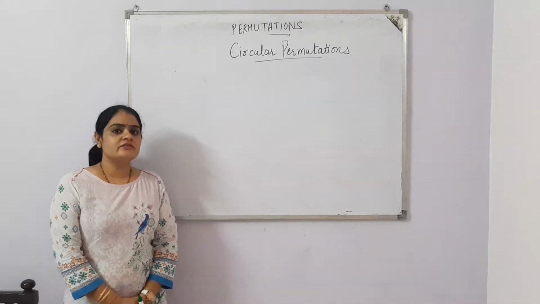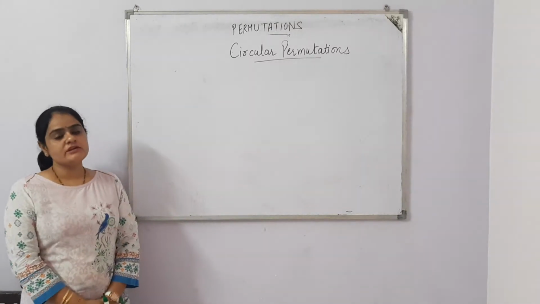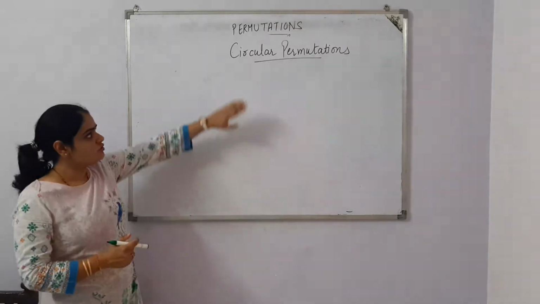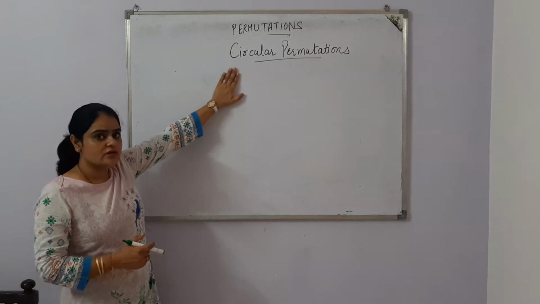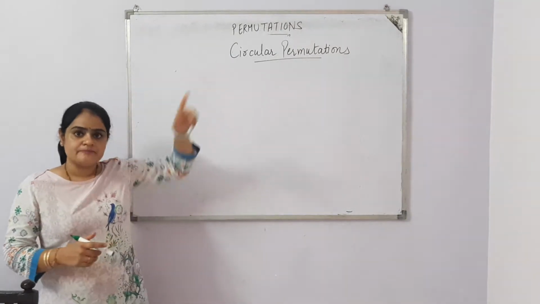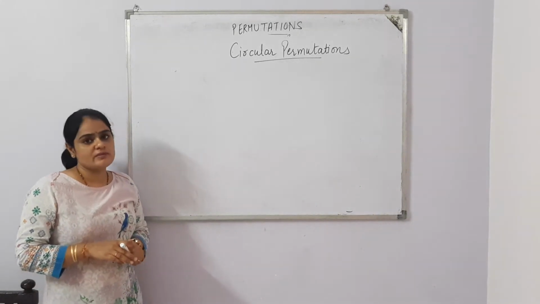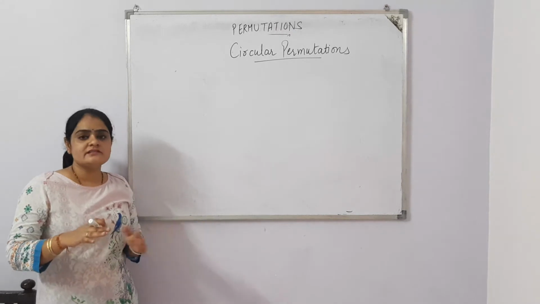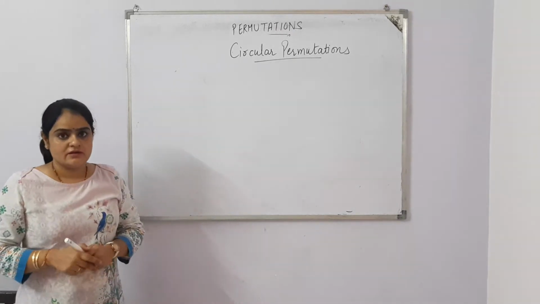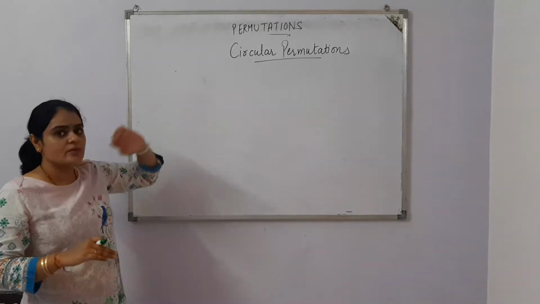We are doing permutations. Let's do another topic, which is circular permutation. Now what do you mean by circular permutation? It's totally clear from the word circular. Circular means circle. So we will find all the arrangements when some persons are sitting around a round table. In that case, we say that this is the case of circular permutation.